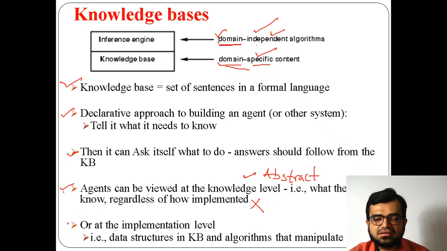If we go to the implementation level, then it can perform the task, and whatever it does will be performed on the knowledge base. The data structures provided, how the data can be arranged so that it can perform the task, will be discussed at this level.